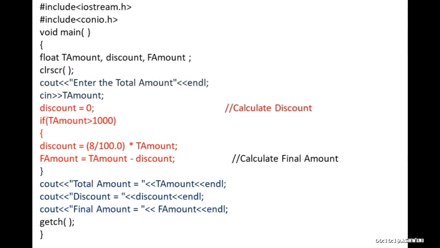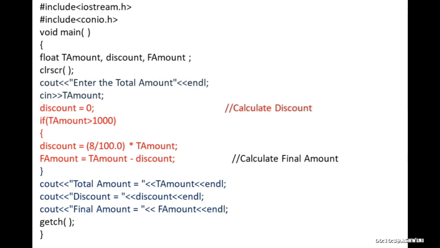So after calculating the discount, you need to print the output. Total amount, discount and final amount have to be printed. This is given in the question itself. So you are going to use cout, total amount within the double quotes you have written. So this will be displayed on the output screen.